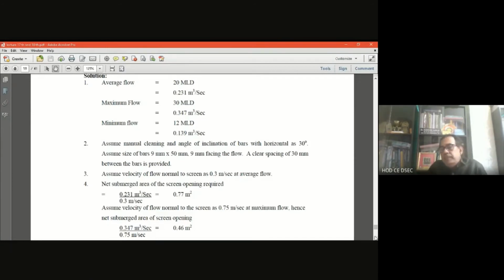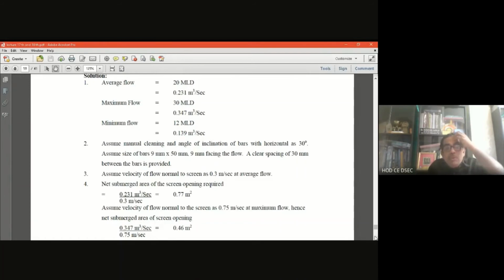We know the area is the discharge divided by the velocity. The average flow is 0.231 meter cube per second and the average flow velocity is 0.3 meter per second. Then Q by V gives the submerged area of the screen, which is 0.77 meter square.